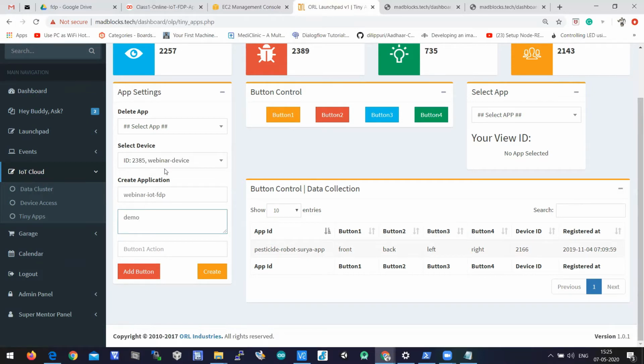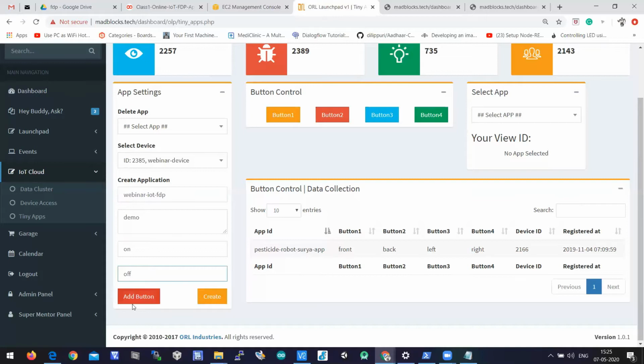Button 1 action, just write on. Let's click on one more button here. You can click on the add button, you'll get one more field. Let's write off. Like this you can create 4 buttons, but as of now we need only 2 buttons.